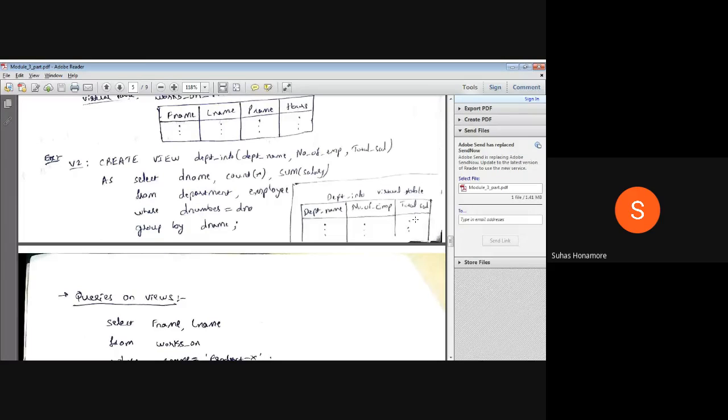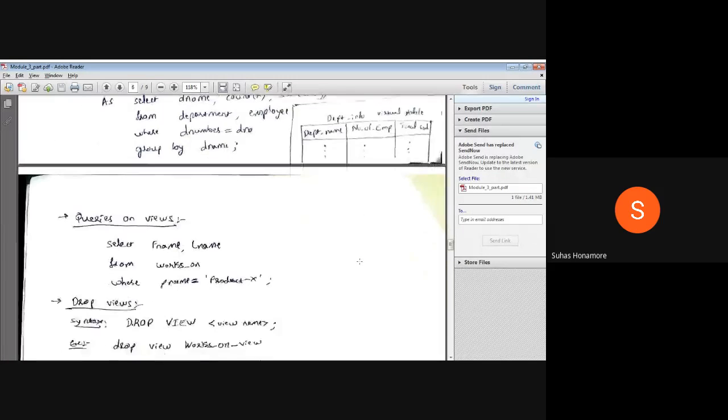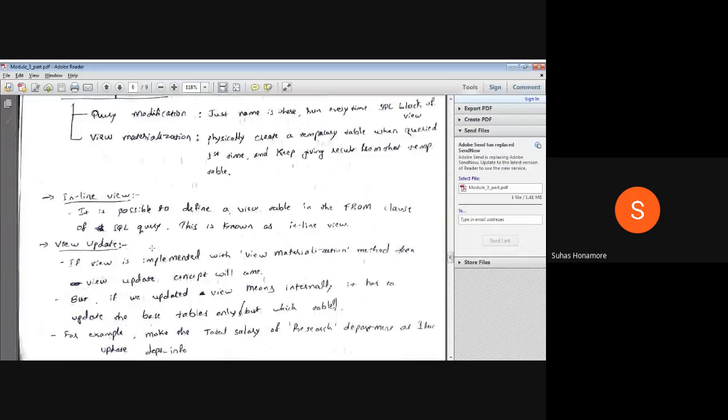In the department you have 5 employees, so to whom will you give the increase? That is the next question. How will you increase it? What criteria will you use? All those things will come. So that's why normally you can't modify views. You can't update it. Normally, whatever views are there, you can't update them.